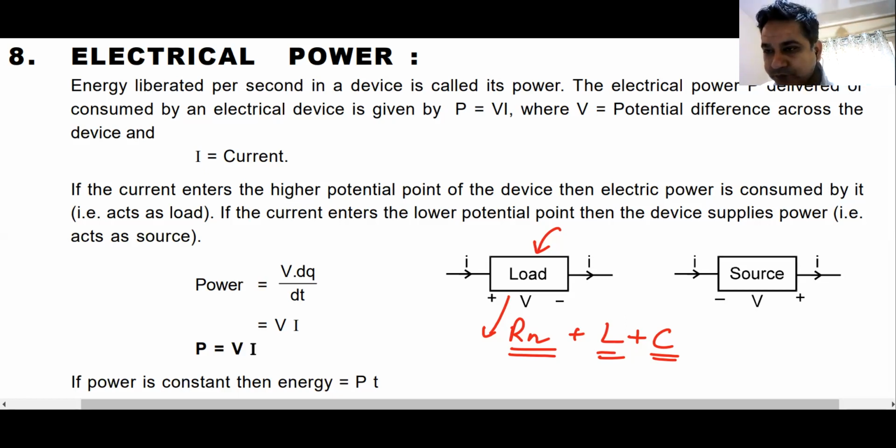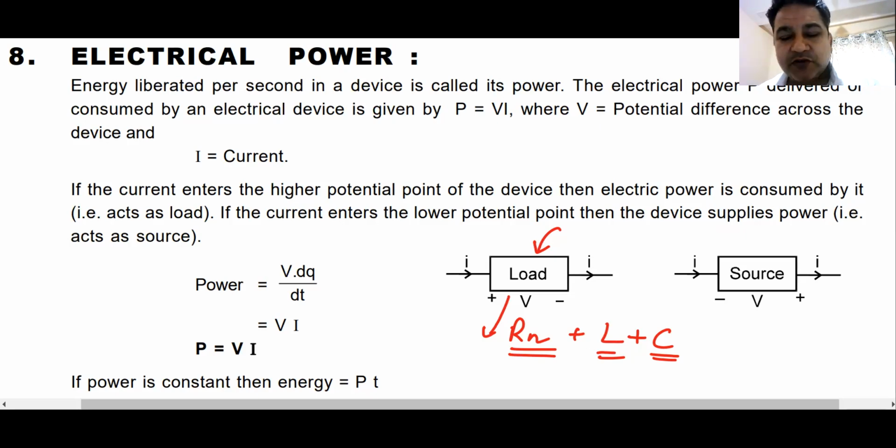Whenever you have a resistance, some energy is always lost. May not be the case with inductor and capacitor because they can store energy. Inductor stores it in the form of magnetic field, magnetic energy, capacitor in the form of electric field, electrical energy. Resistance does not have that power of storing energy. So whenever current flows through a resistor, whether it is AC or DC, there is always some power or energy lost in the form of heat.